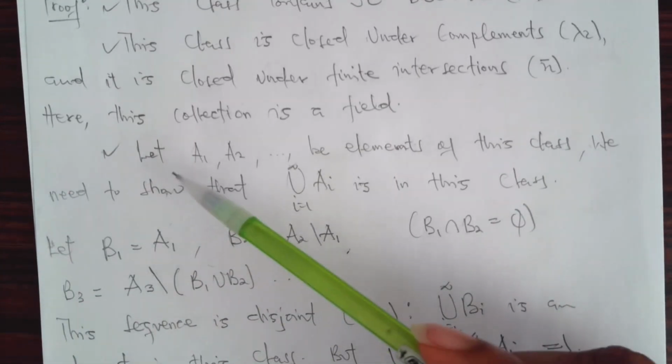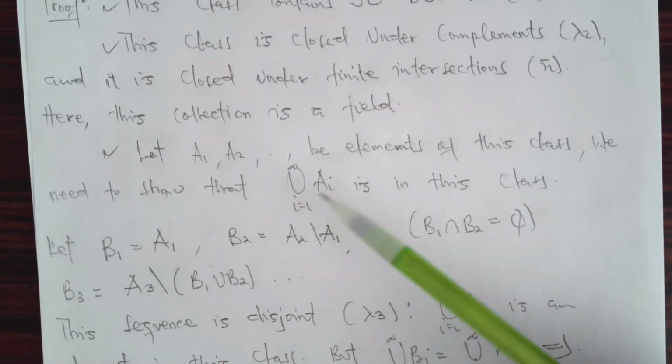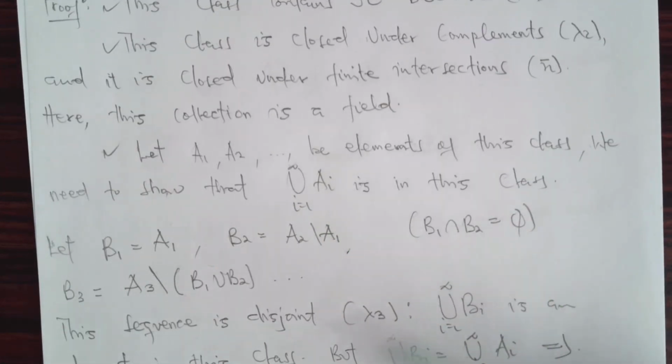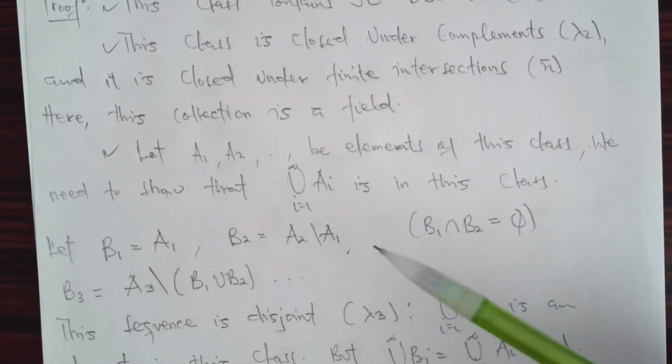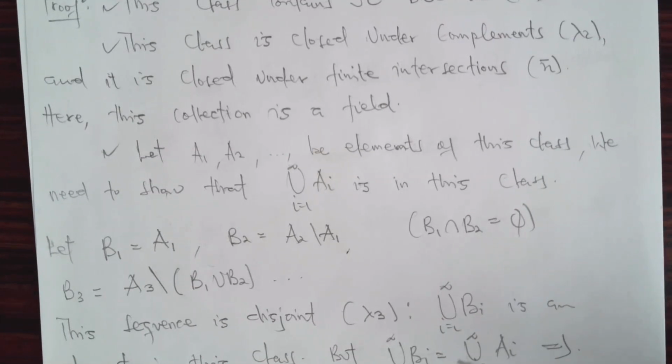But the condition that we just introduced doesn't include disjointness. So we introduce other elements. So let's say B1 is equal to A1, B2 is equal to A2 remove A1. So you are creating disjointness within this class. Here you realize that B1 intersection B2 is the empty set. And we keep on creating such disjointness within this class. So this sequence is disjoint.